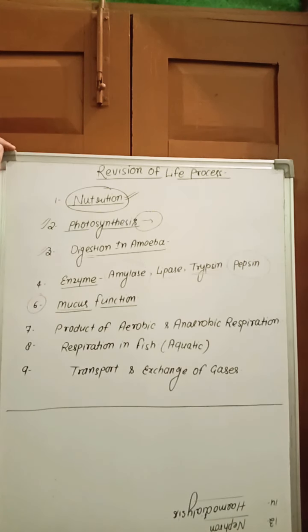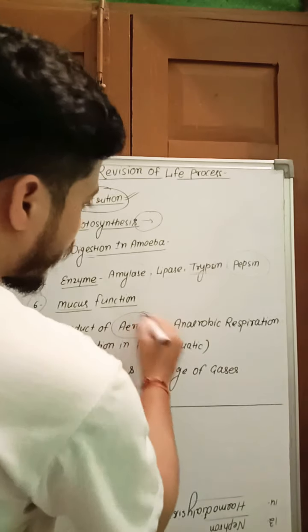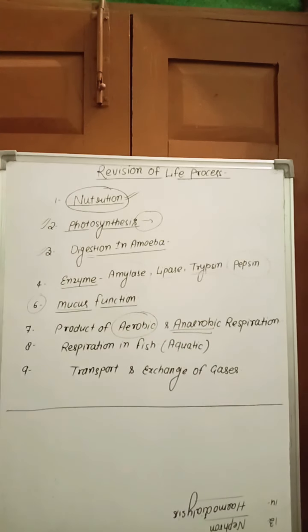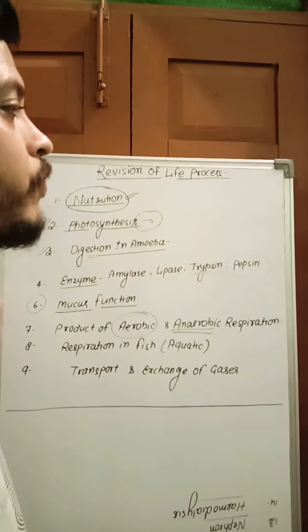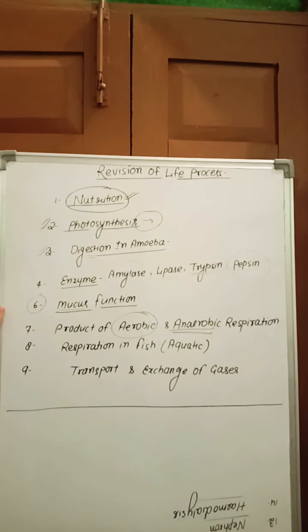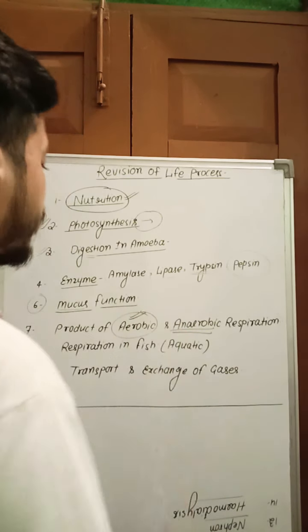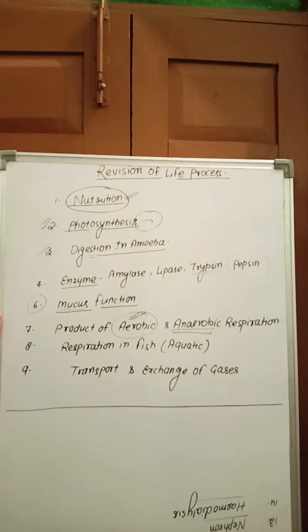Next, the products of aerobic and anaerobic respiration, and which one is more efficient? Aerobic respiration is more efficient, and is present mainly in multicellular organisms, plants and animals. In aerobic respiration, in the presence of oxygen, the glucose molecule breaks down and CO2, water and 38 ATP are generated. So more energy is formed in the form of 38 ATP, because multicellular organisms have specialized structures and more active processes, so they require more energy.